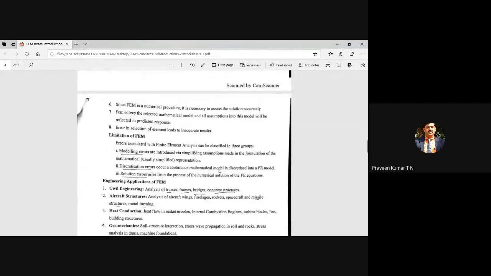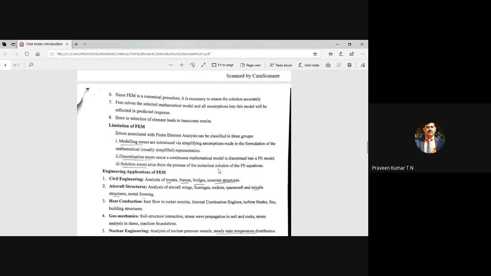Then the limitation, again, modeling errors. During modeling, they may make a lot of errors. During discretization also, we may make a lot of errors. Even in the solution, you are using mathematical methods, even a high-end Gauss elimination method or frontal solver. When you're solving a huge system, there may be floating point errors or numerical errors. Because of that, you may get some solution error.